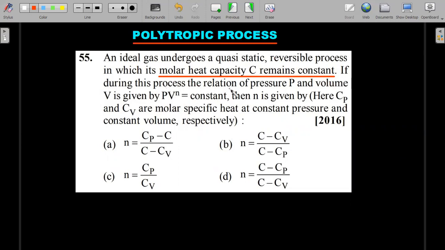If during this process the relation of the pressure P and the volume V is given by PV^n equal to constant, where n is given by, he's asking what's the value of n in terms of the C's, Cp's and Cv's. This is the question. Okay, right, so let's try it out.